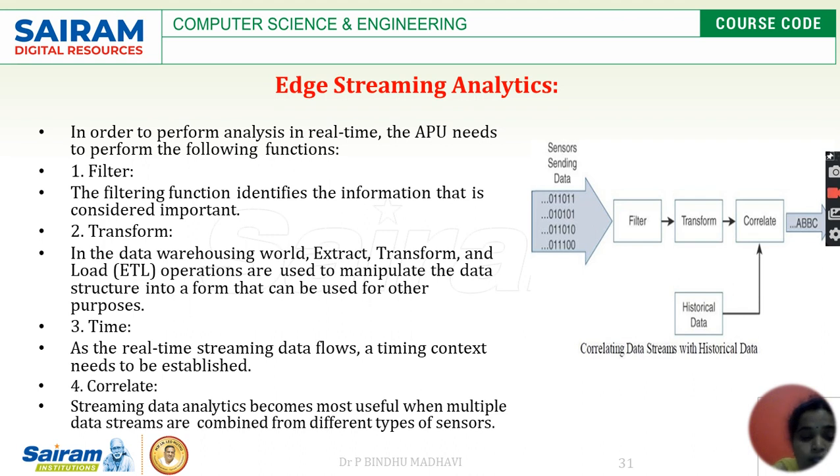Improve business intelligence. This is the last parameter of real-time data analysis. How can we go for improving the business intelligence based on data analytics in the particular network?